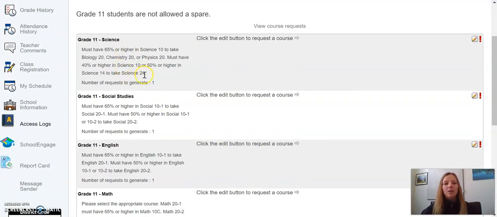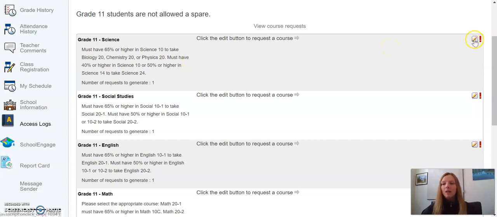So the first thing at the top is science. Again, most of you would have taken Science 10C or Science 10 Common, and now you have your choices to do the other sciences. So you could do Bio 20, Chemistry 20, or Physics 20, and you could do all three if you want, but that's your choice. If you did not pass Science 10, or if you took Science 14, then you're going to choose Science 24.